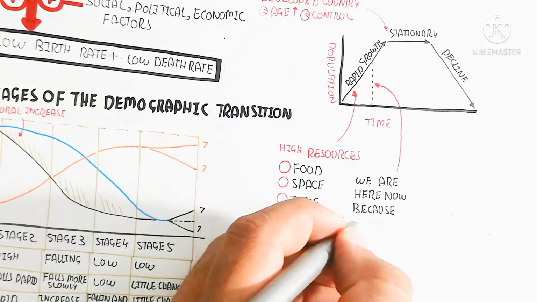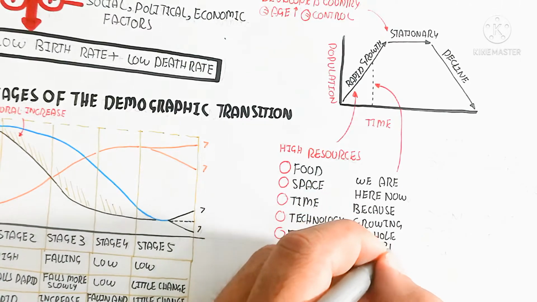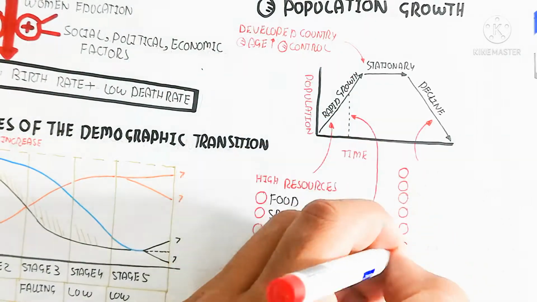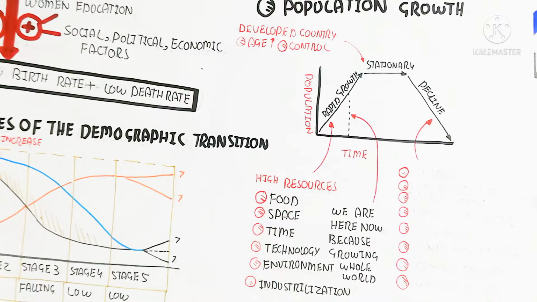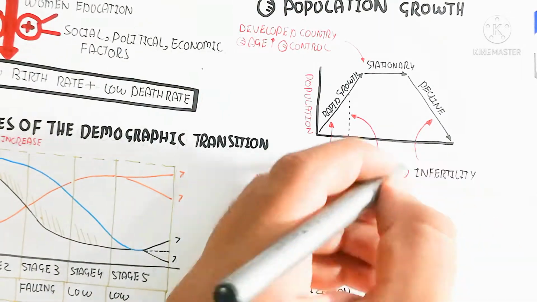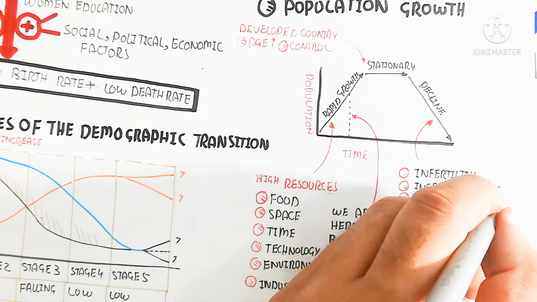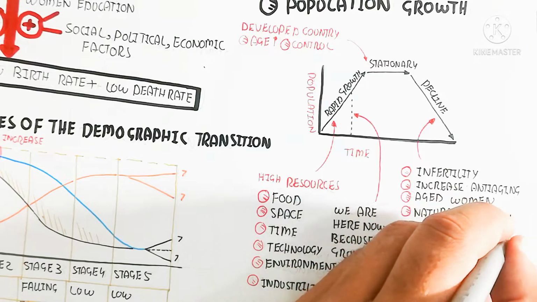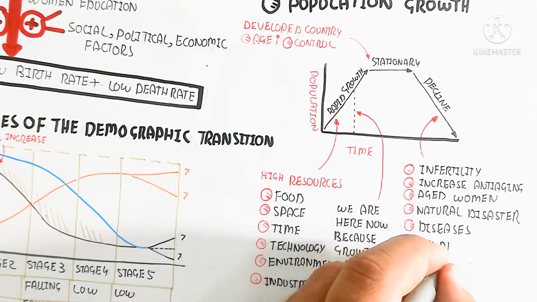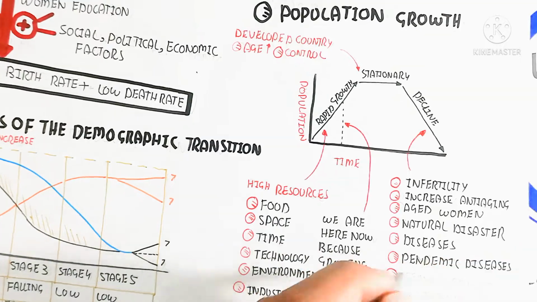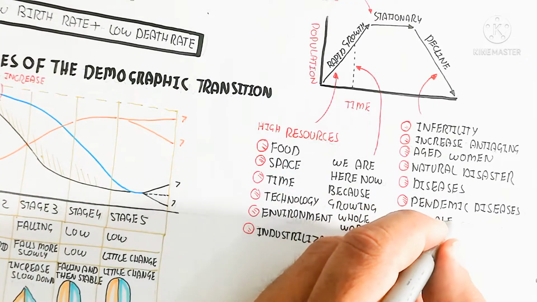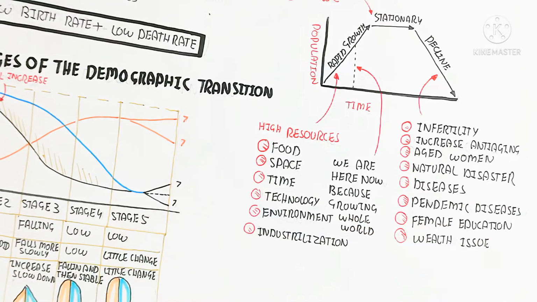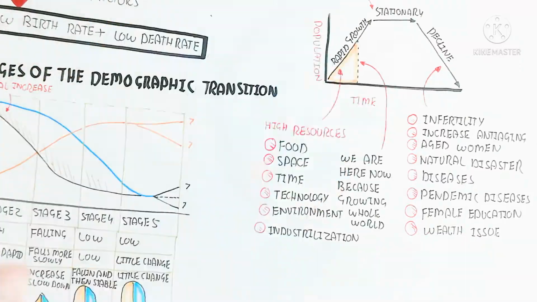But how is it possible to decline the population rapidly, drastically? Due to infertility, increased anti-aging, aged women surviving due to a good and healthy environment in the country, natural disasters, diseases, pandemic diseases, and female education and wealth issues, which will inhibit reproduction due to late aging, and after aging infertility will occur, which will lead to a decrease and population collapse.